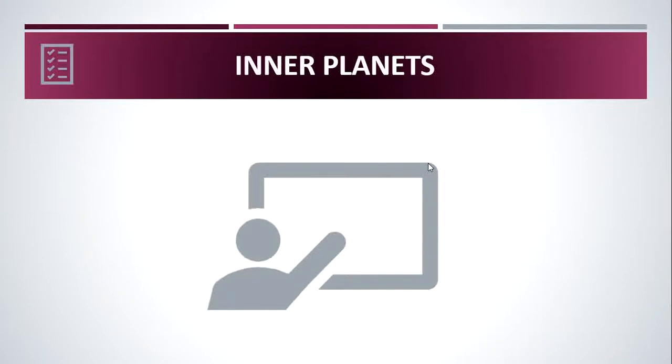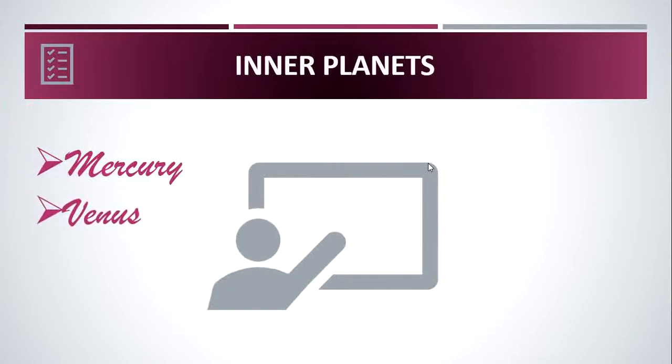Next, we learnt about inner planets. Mercury is a rocky planet nearest to the sun. It is very hot during day but very cold at night. Mercury can be more easily observed through a telescope than with the naked eye since it is very faint and small. And then the next planet is Venus. Venus is almost the same size as the Earth, and it is the hottest planet in our solar system. After our moon, it is the brightest heavenly body in our night sky.